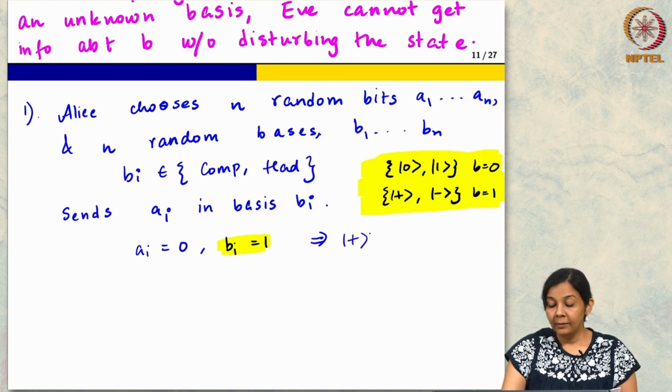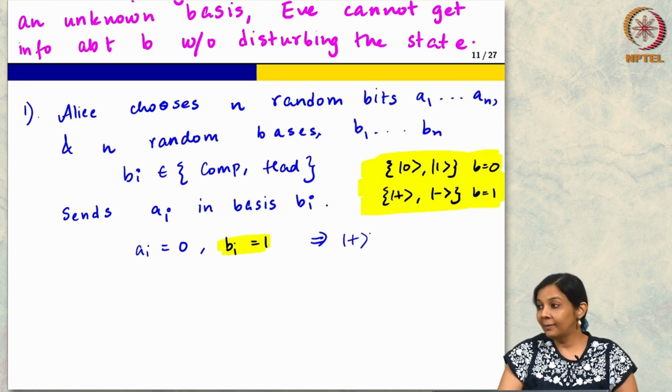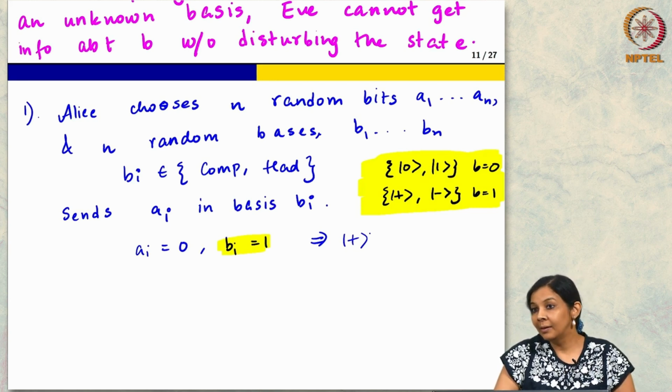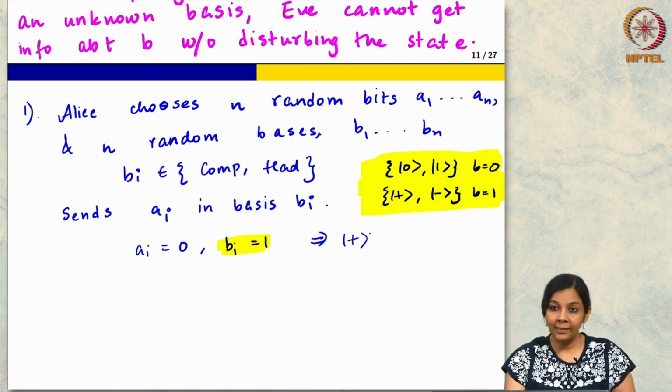Now, do you already see how mixed states are coming in? Can anyone connect this immediately to the mixed state idea that we saw? If I want to transmit bit 0, then with probability half I pick plus, and with probability half I pick 0.